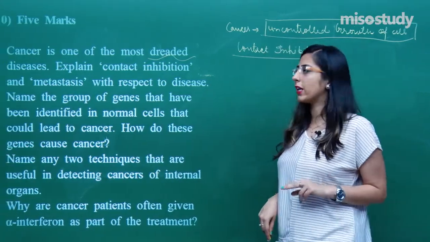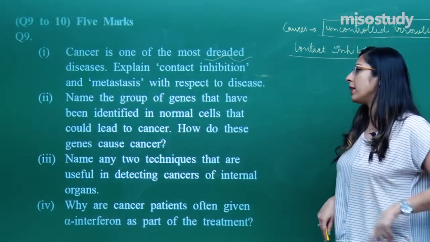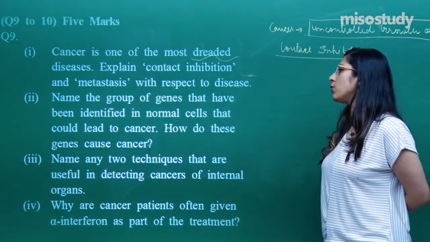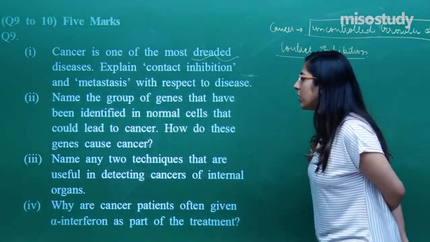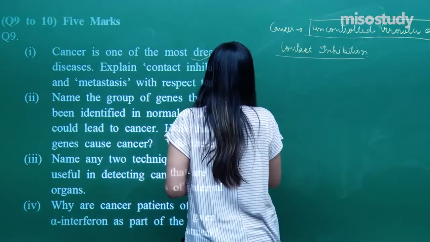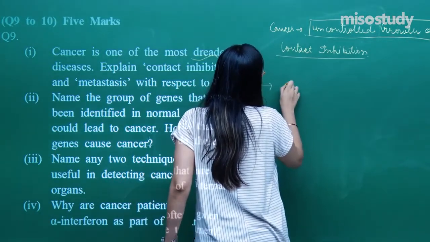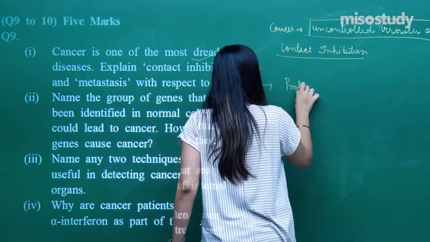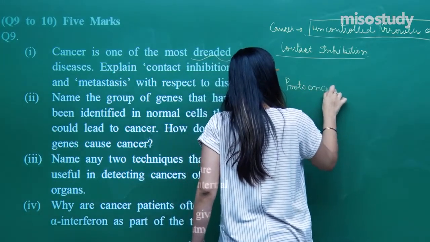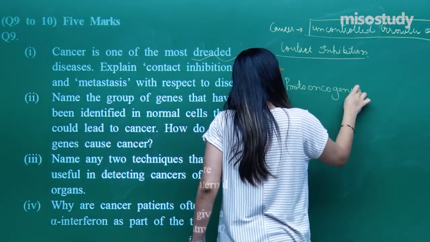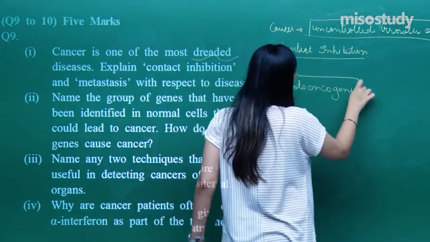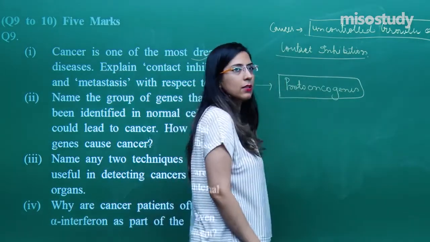Coming back to the second question: name the group of genes that have been identified in the normal cell that could lead to cancer, and how these genes cause cancer. In the session, I have discussed the genes called proto-oncogenes. Proto-oncogenes are normally present inside our cells.